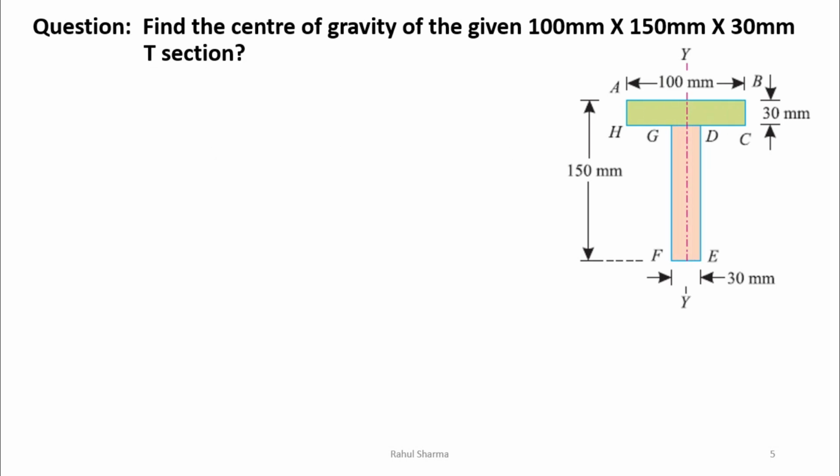Now let's say this question is given: we have to find out the center of gravity of the given 100 mm into 150 into 330 mm T section. Whenever we have to solve this problem, we cannot solve it with the whole area as a single unit, because it does not have a uniform area. So I will give you one example.